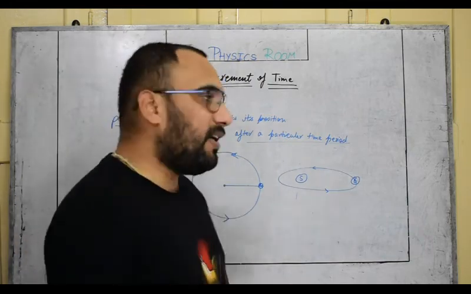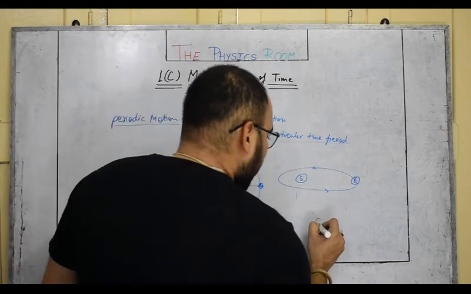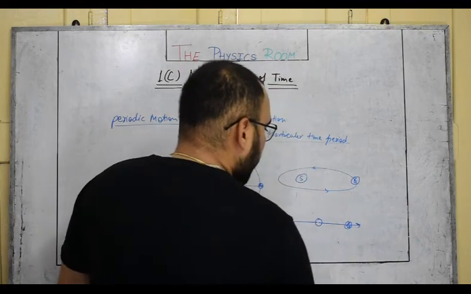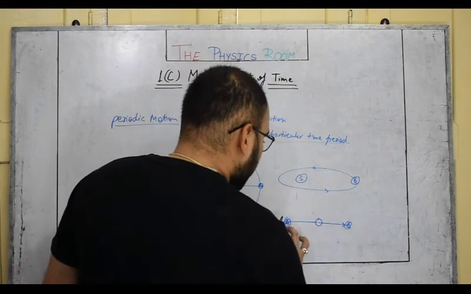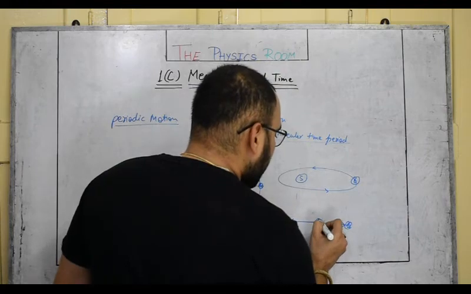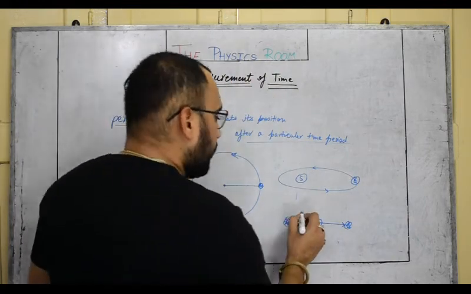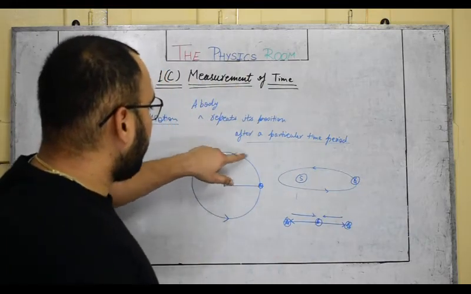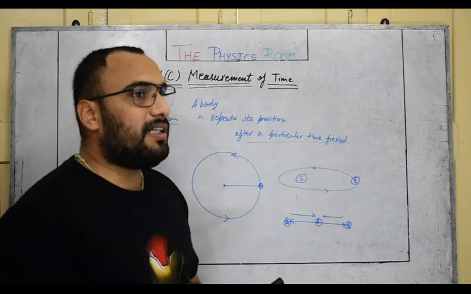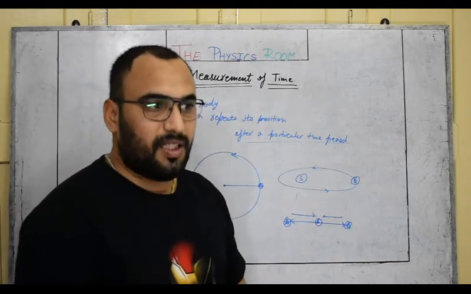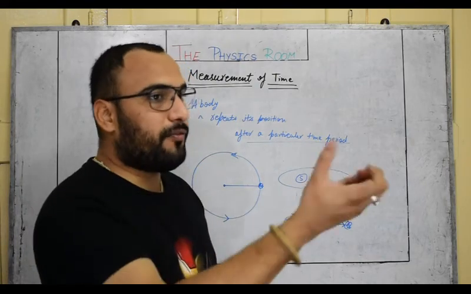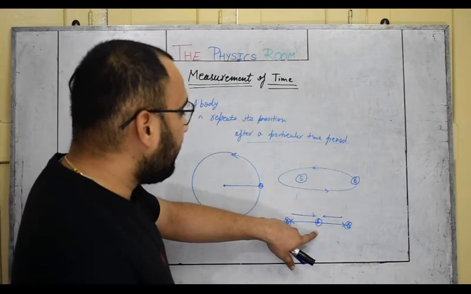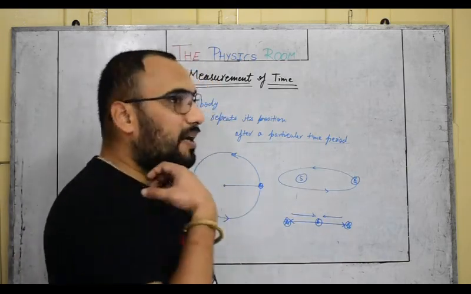Within periodic motion, there are two possibilities. If I represent a few positions and a few examples, these three examples are of periodic motion, but focus on one major point: in these examples the body is moving in a particular direction only, not going back and forth. But in this example the body repeats its position by moving to and fro.